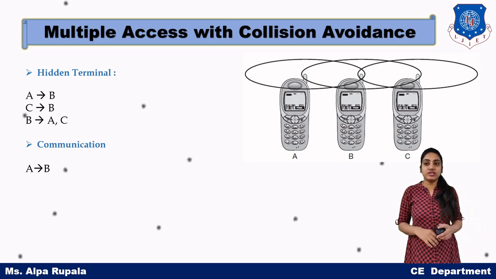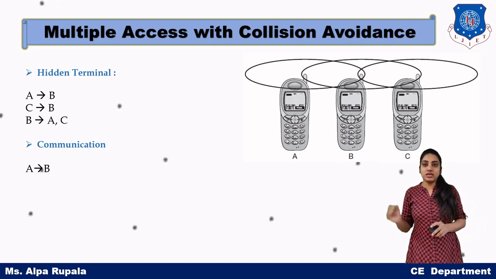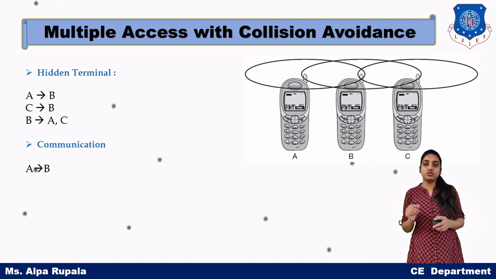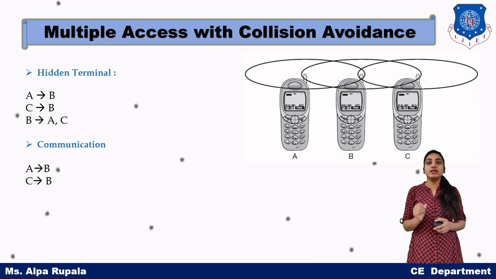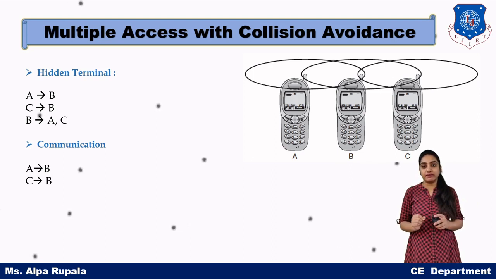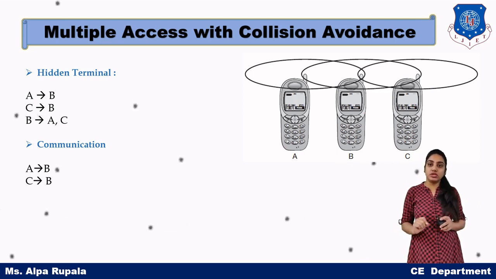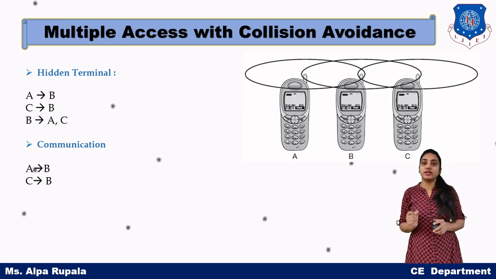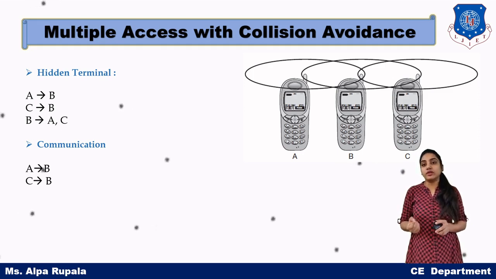Now the communication can happen like this. A wants to send data to B and C also wants to send data to B at the same time. But what will happen?